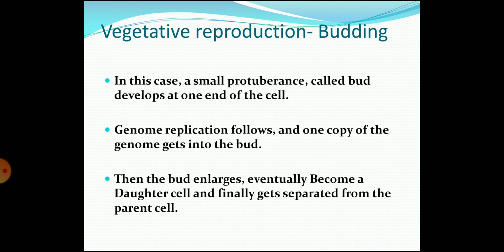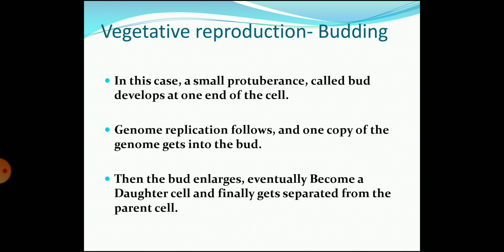Types of reproduction in bacteria. Basically, there are three types of reproduction in bacteria. The first one is vegetative reproduction, the second one is asexual, and the third one is sexual reproduction in bacteria. We will begin with vegetative reproduction. In that, the first one is budding.